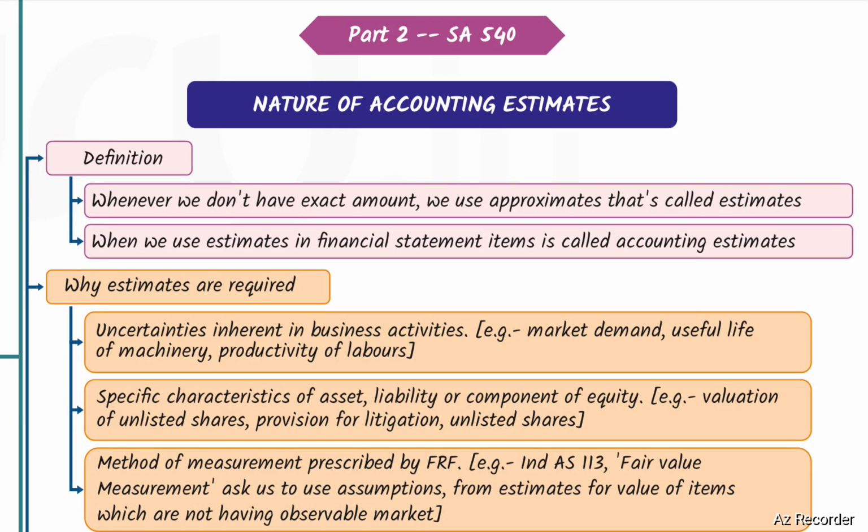SA 540 Auditing Accounting Estimates, including fair value accounting estimates and related disclosures. What do you mean by estimates? Whenever we don't have an exact amount, we use approximates. That is called estimates. What are accounting estimates? When we use estimates in financial statement items, they are called accounting estimates.